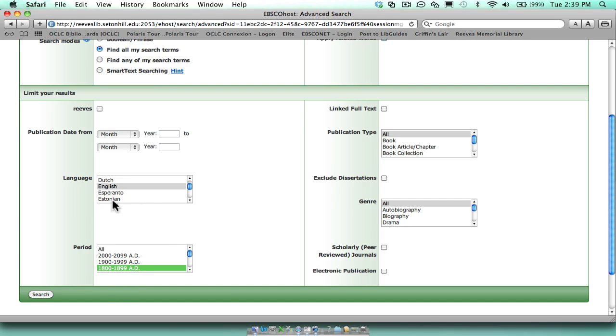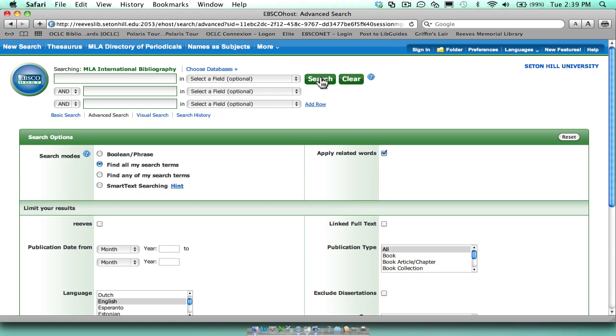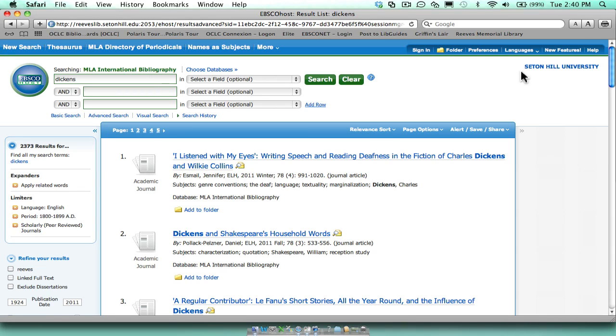Period is when he wrote. This time we want to only see peer-reviewed journals. Now we have quite a number of results, 2,373.